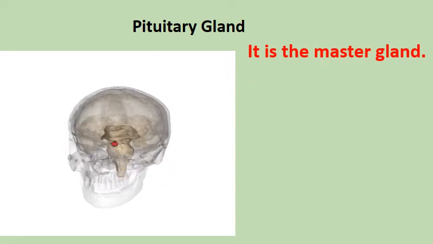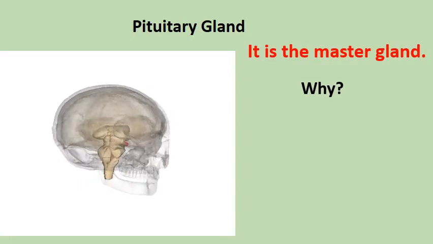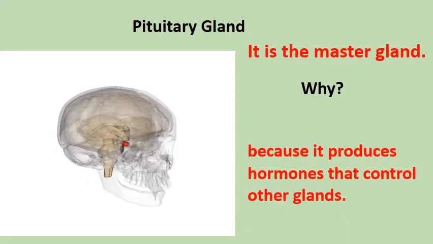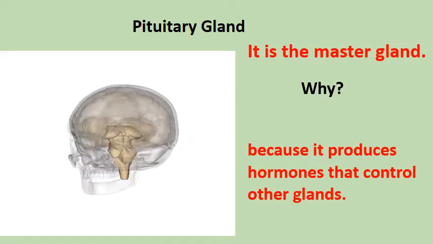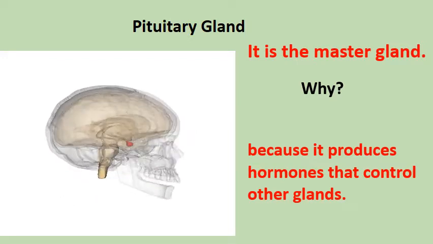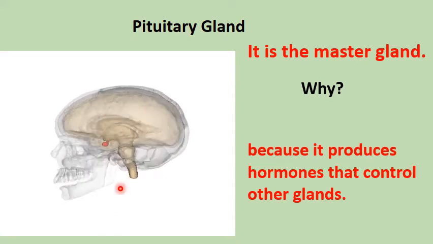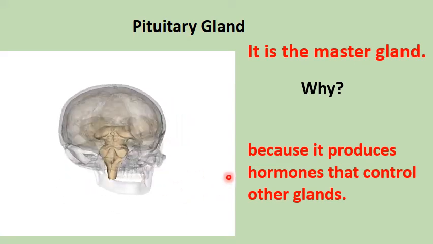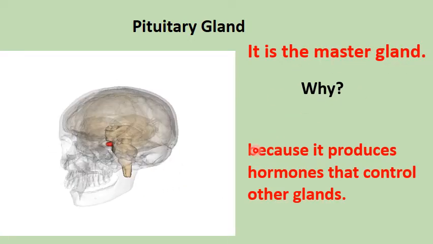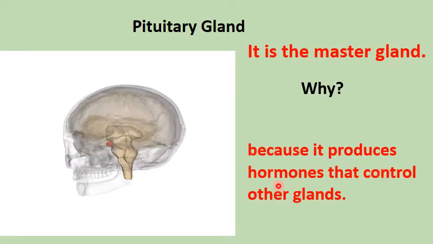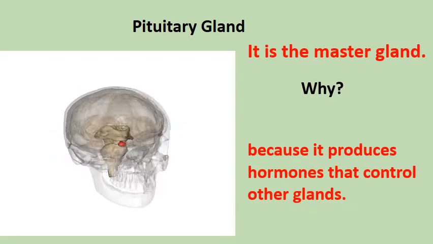Now why do we call it the master gland? Why is it called the master gland? It's because it produces hormones that control other glands. So this gland, the pituitary gland, produces hormones that also control other glands. So we call it a master gland because it produces hormones that control other glands.